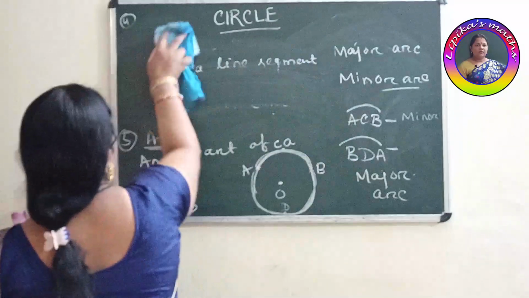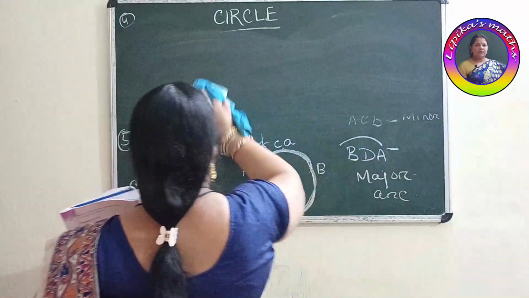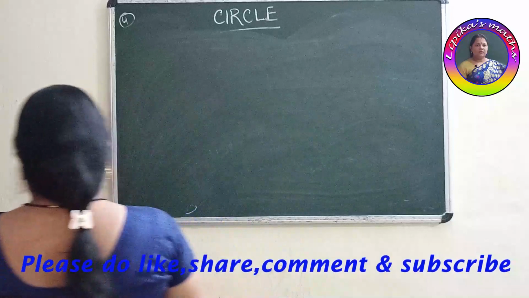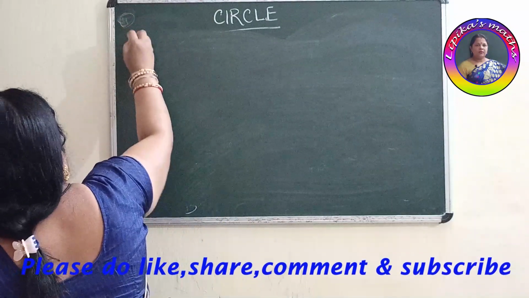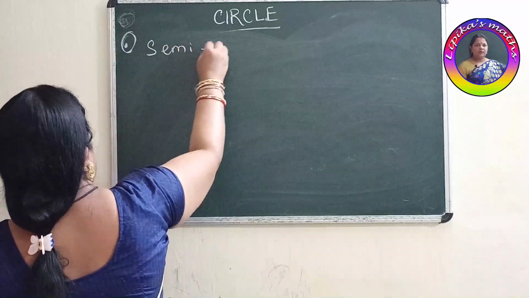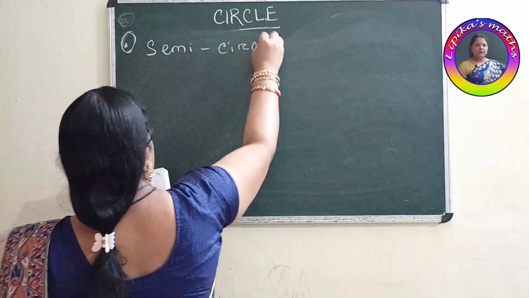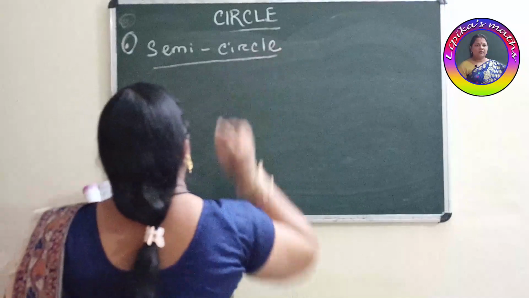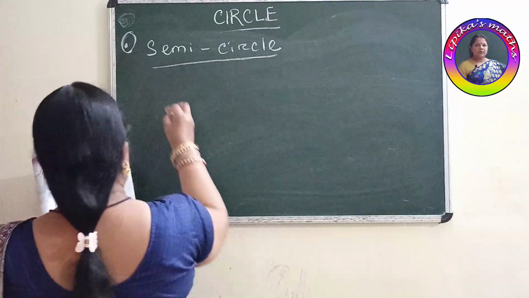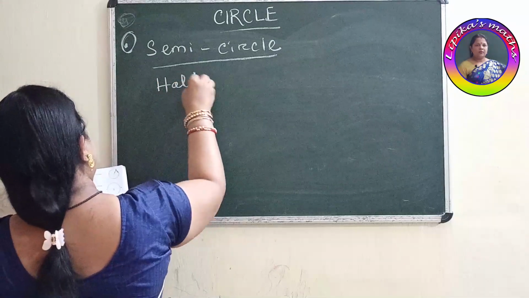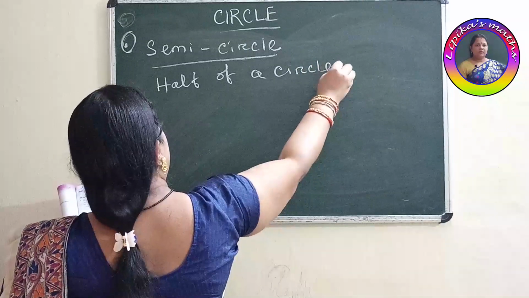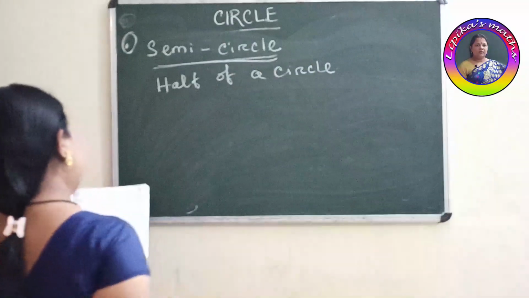Then come to another thing, number 6, semicircle. What is this? Semi means half. Half of a circle. Half of a circle is called your semicircle.